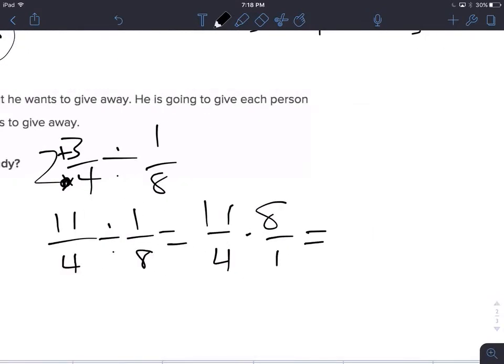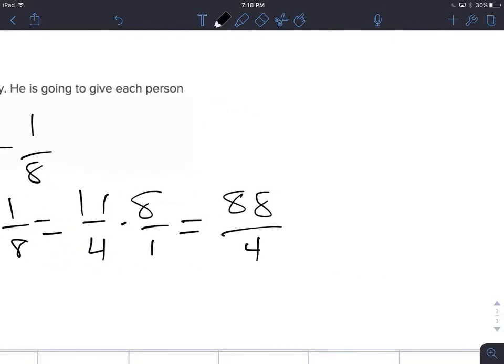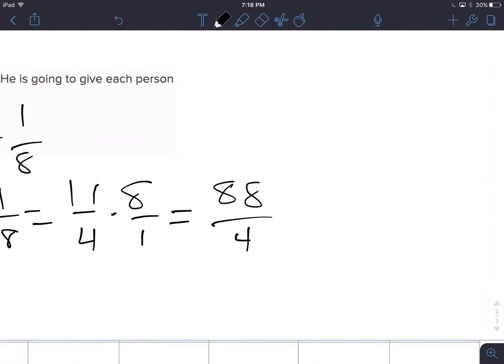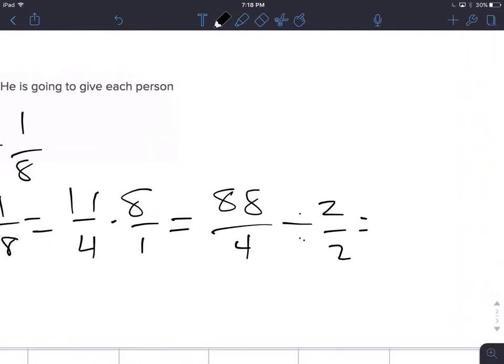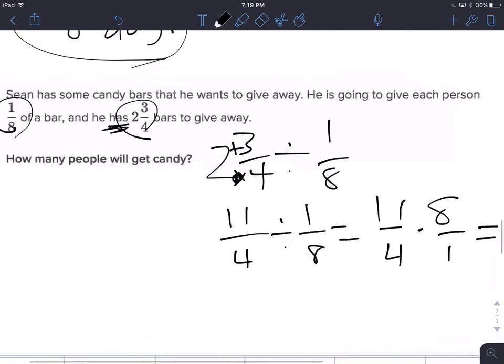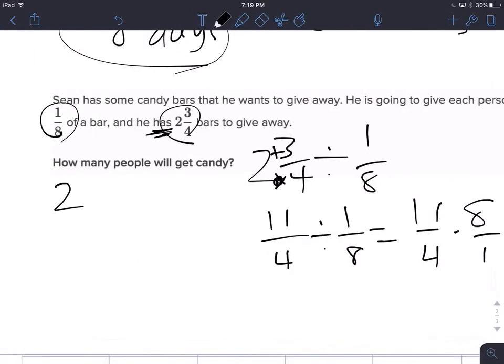11 times 8 is 88. 4 times 1 is 4. All right, I'll simplify it first. You can divide by 2 over 2. You get 44 over 2. Got to do it again. See, this is being lazy. I should have found the greatest common factor. You get 22 over 1, and that gives me my answer. He can give away to 22 people.